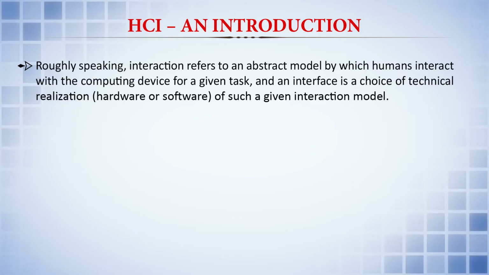Roughly speaking, interaction refers to the abstract model by which humans interact with the computing device for a given task, and interface is a choice of technical realization, that is the hardware or the software, of such a given interaction model. One talks about the abstraction, and the other about the technical realization.